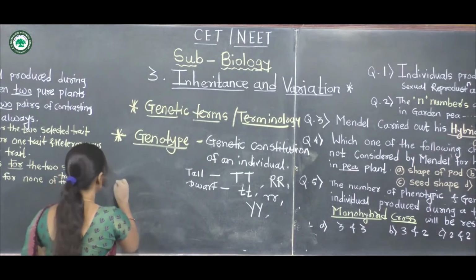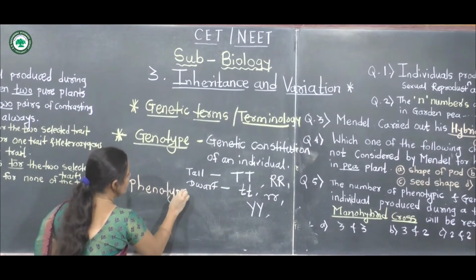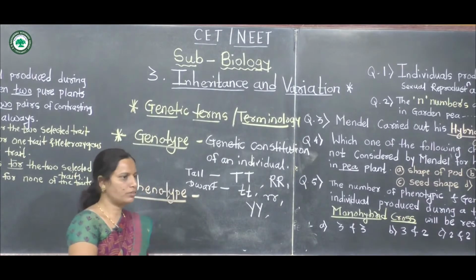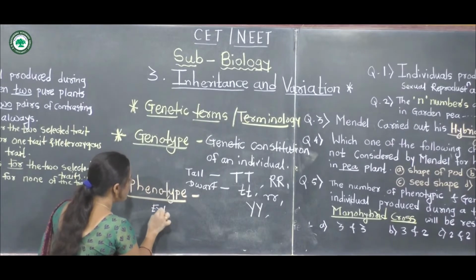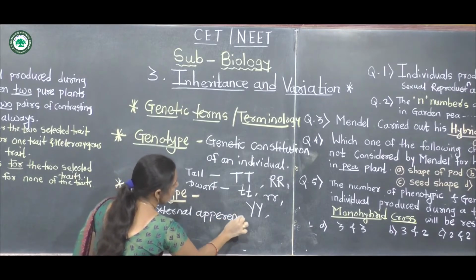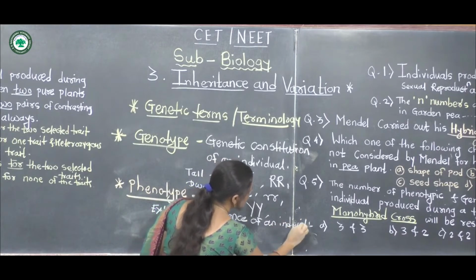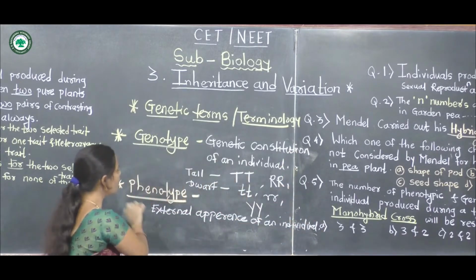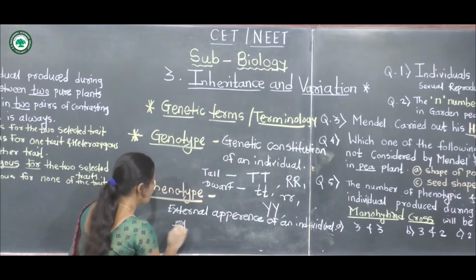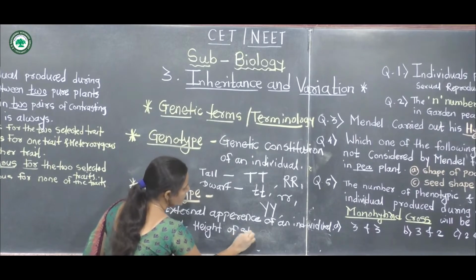Next term related to this topic, phenotype. Phenotype means the external appearance of an individual. Phenotypes means external appearance. The external appearance of an individual is called phenotype. For example, height of stem is an external appearance.